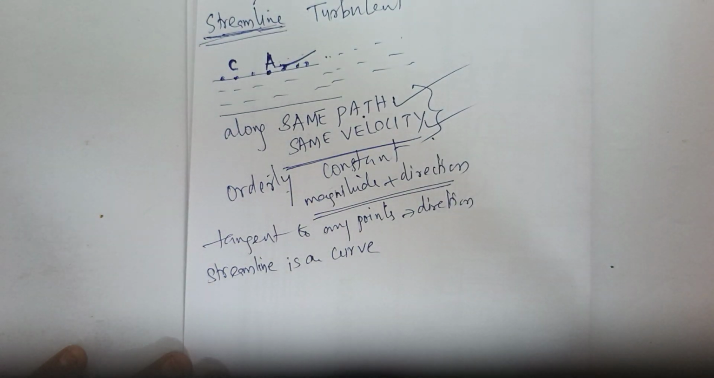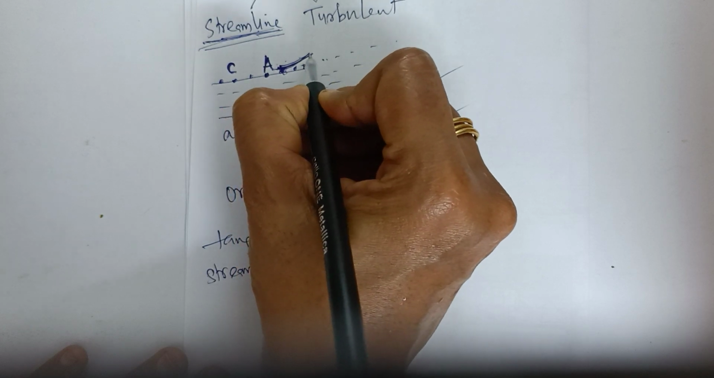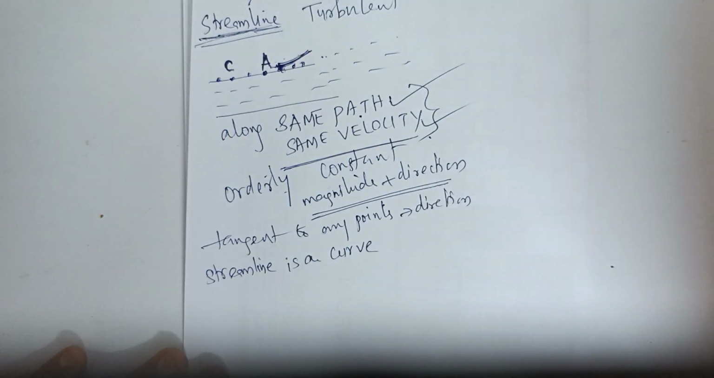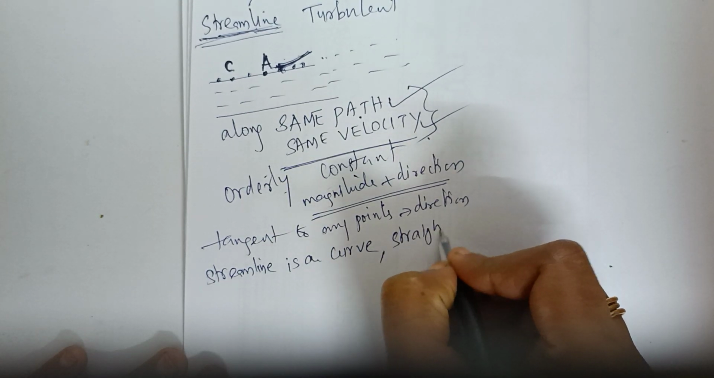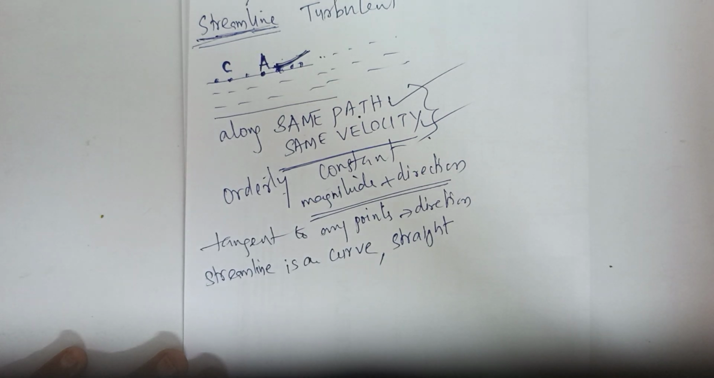A streamline is a curve such that at any instant, when we draw a tangent to it at any point, it gives the direction of flow of the liquid at that particular point. So a streamline can be a curve or a straight line, accordingly as the pressure experienced on it is the same or different.